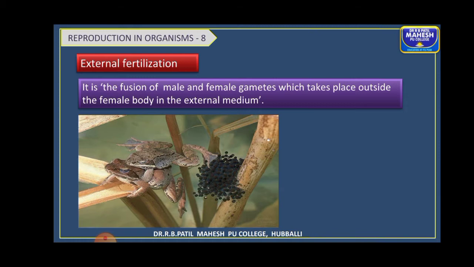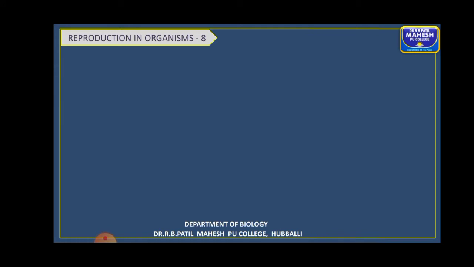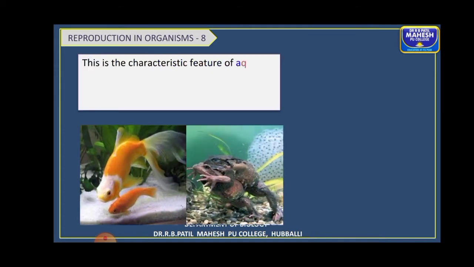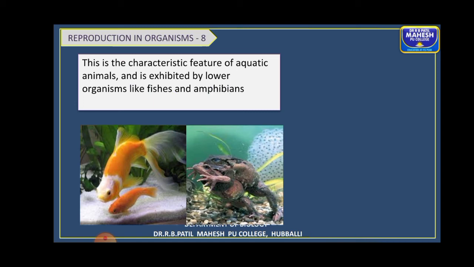Generally it requires a medium, and most of the time it is the aquatic medium. That is why most of the time it is the aquatic animals which show this type, or also the amphibians which mainly show the external mode of fertilization.